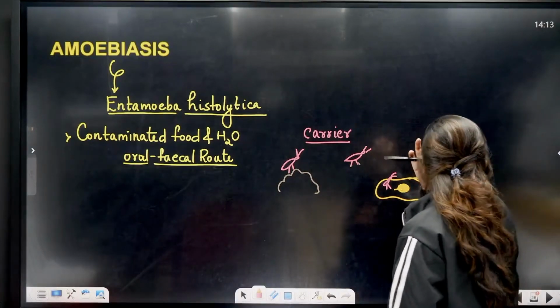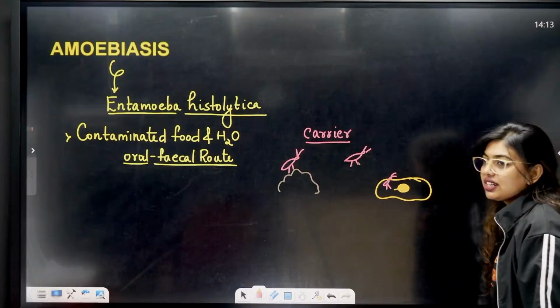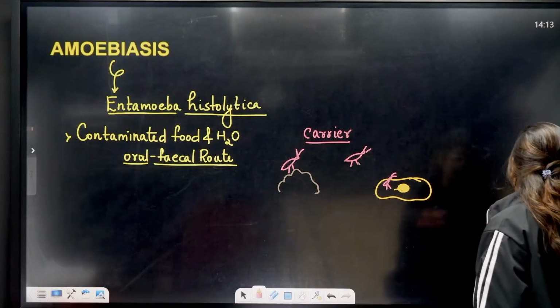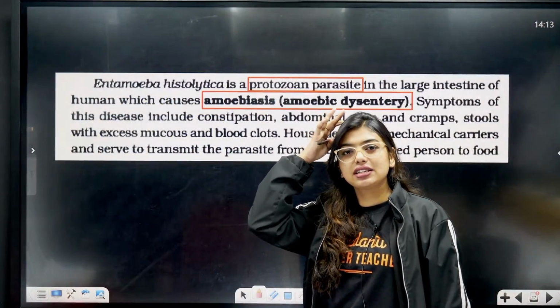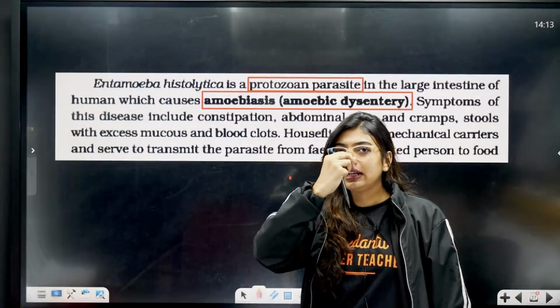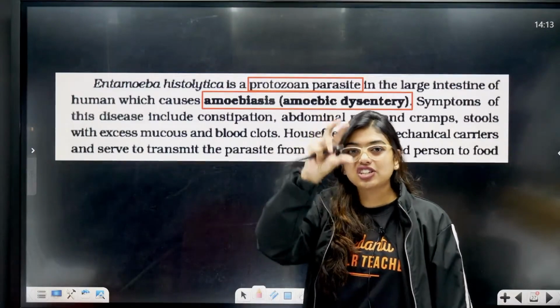Okay, carrier. Basically, by the time the housefly reached here, it is into a DJ mode, standing and dancing on the food. So a carrier is the person who carries and a vector is a vehicle, but in the vector's life cycle, one of the stages can be involved.